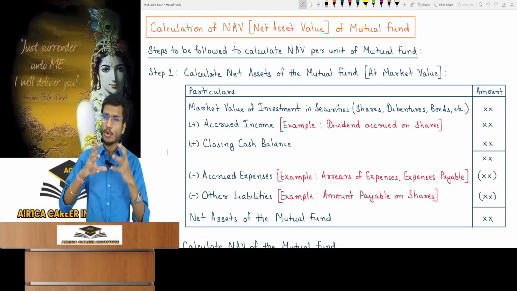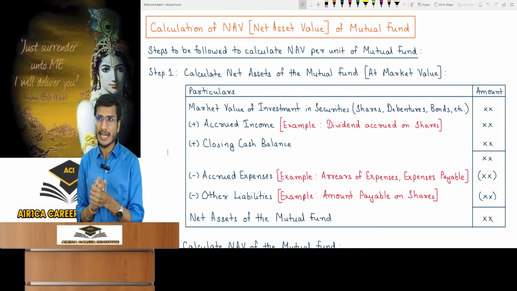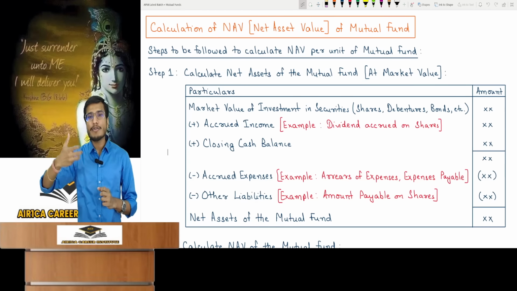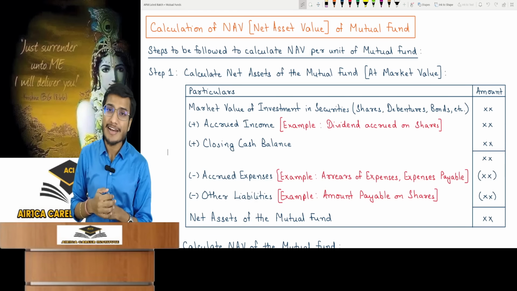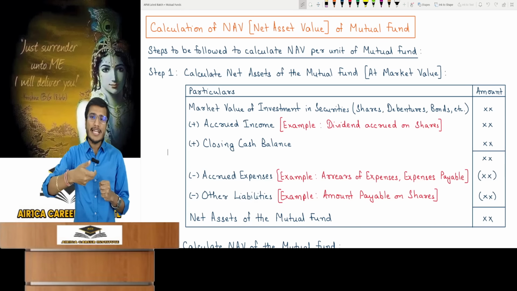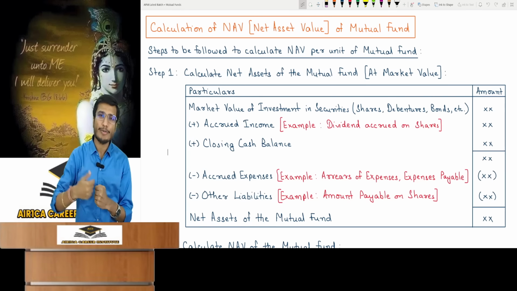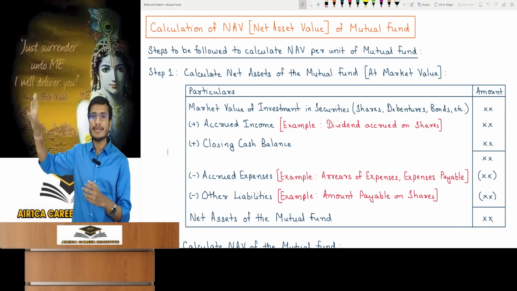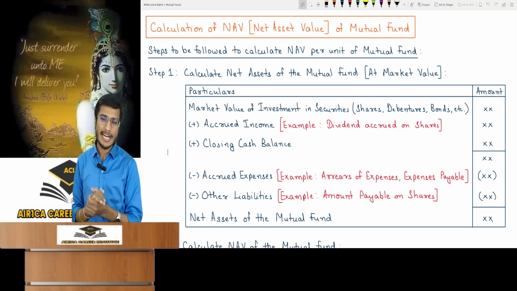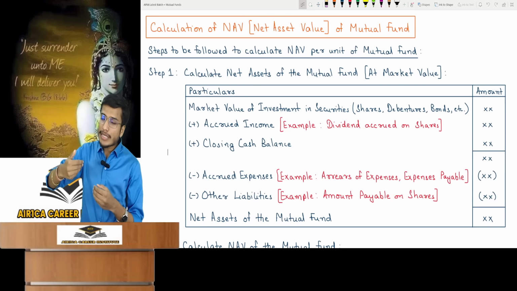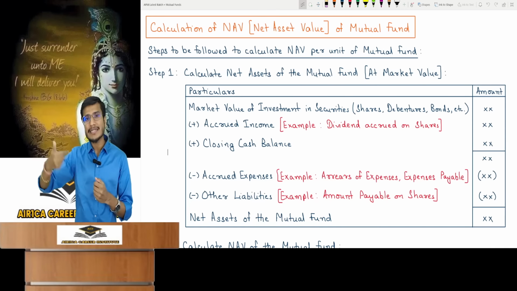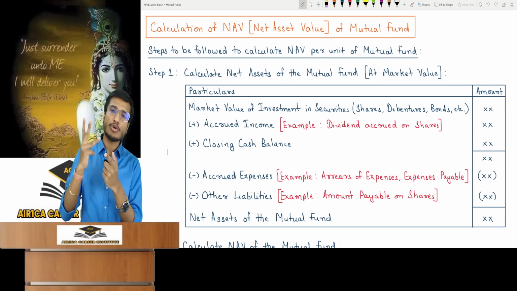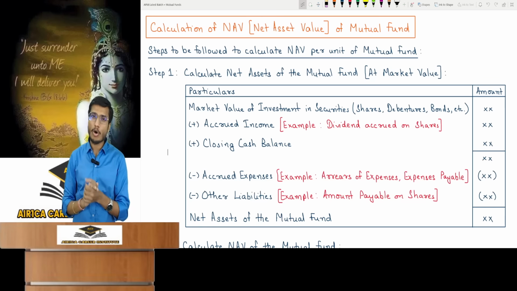I'm a mutual fund. I collected money from people and invested it in shares. So I invested money in the shares of a company, a company which collected the money in stages. You have studied this in 11th and 12th class. A company asks for share application money, then share allotment, and then first and second calls. So the other company had collected the money. In a 100 rupees share, it was 100 rupees per share. It has called for all the money: application money, allotment money, first call, second call. It has called for the full 100 rupees.